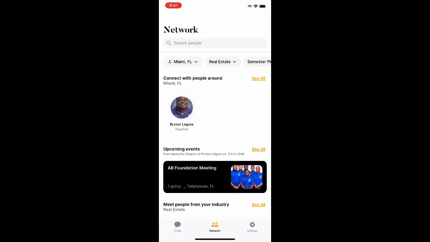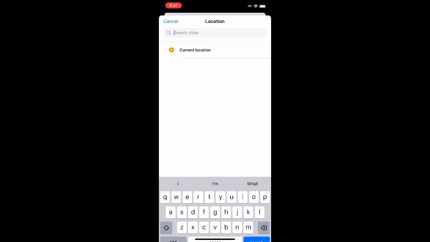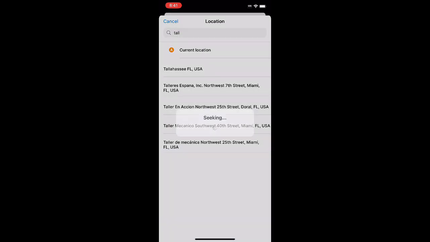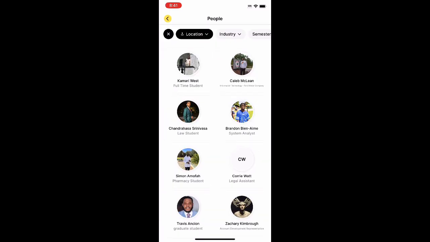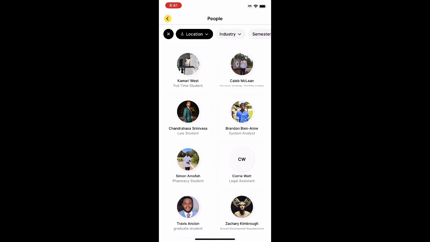Or let's say I want to do a general location search. Obviously, we know Tallahassee is the home city. So let me go ahead and do a general location search, Tallahassee, Florida. What this does is pull up all the brothers that still live in Tallahassee, right? So this is all the brothers that have created a profile and still live in Tallahassee.